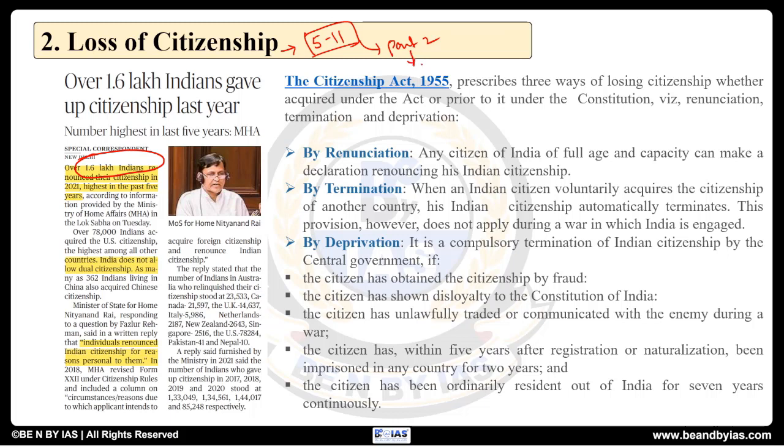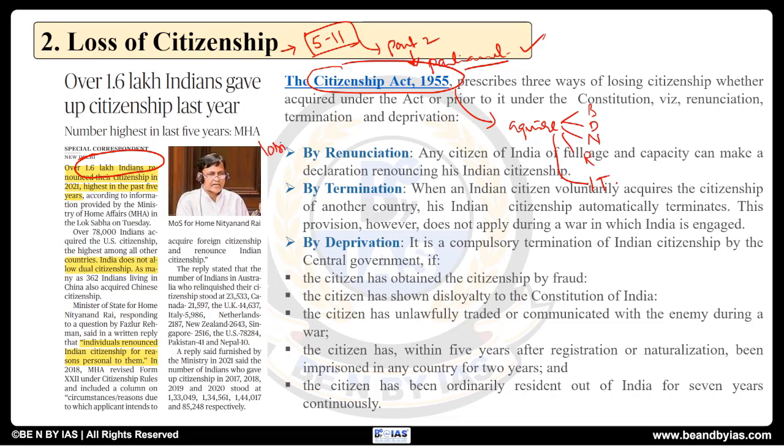Now here the Constitution does not specify the ways and all. It has given the role to the Parliament to decide with respect to citizenship. Based on that, Parliament has passed a law which is called the Citizenship Act 1955. Here, Parliament has given the details about how to acquire citizenship and how to lose it. For acquiring, there are 5 methods. What are they? By birth, by descent, by naturalization, by registration, and by incorporation of territory.